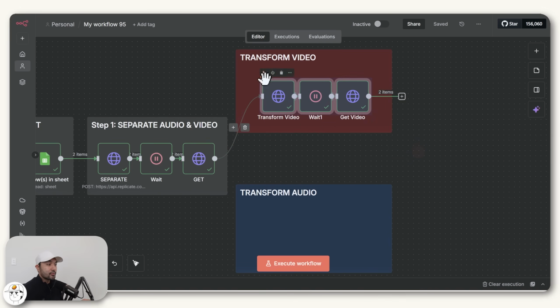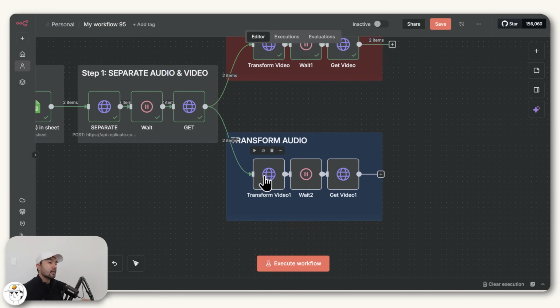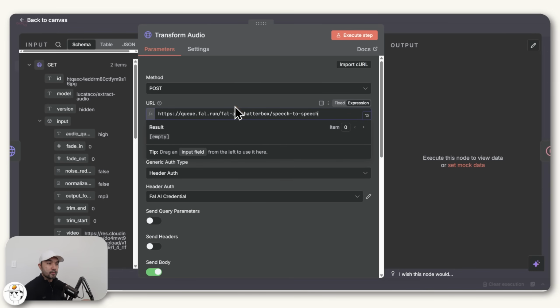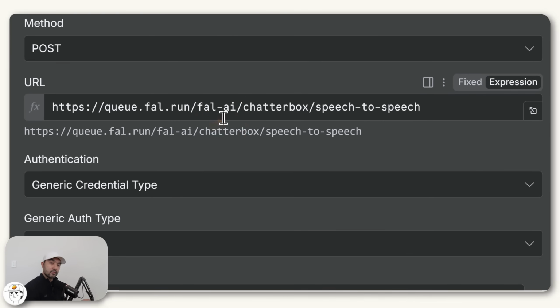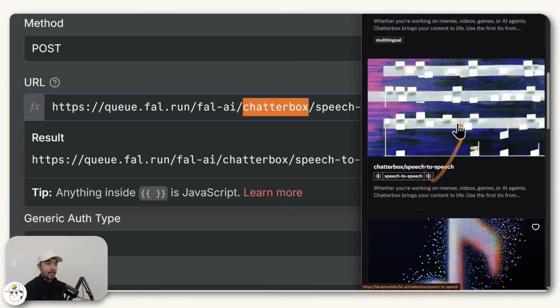So to set up the transform audio steps, you can just click Control D when you have these selected so that you can duplicate them and then map this accordingly. And then this one, you can set it up by changing this to transform audio to rename it so you know what it's for. And here we'll be posting a request, but this time to this URL, which you can see is still offered by File AI, but this time using the Chatterbox model, which if you search that on File AI, you'll find this model.